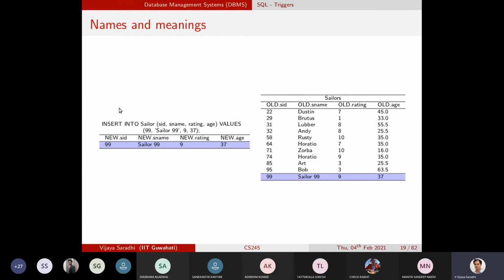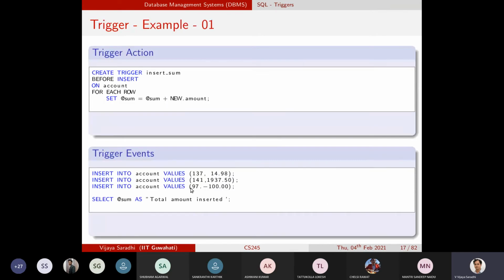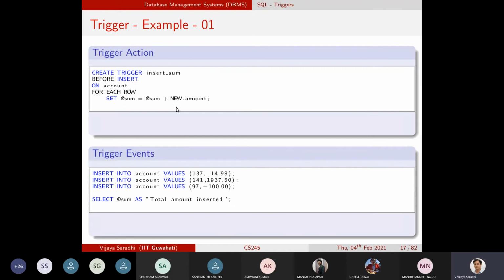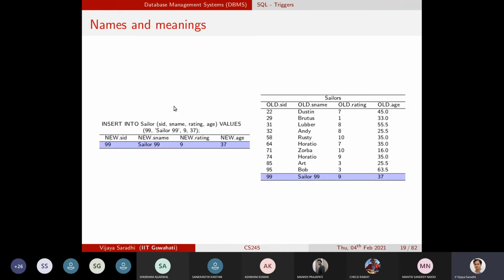Okay. So now here is another example where I have 10 records of the sailors table. I wanted to insert the 11th record in the sailors table. And this particular slide has been introduced to make you understand the notation new dot amount. Right? See, amount is the column in the accounts table. And to refer to amount, you can say account dot amount. But what is new dot amount? So that is what we will discuss.